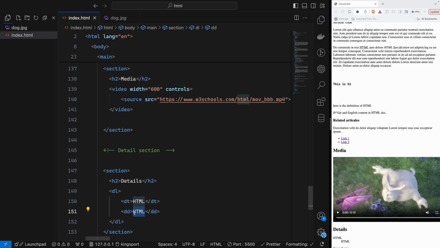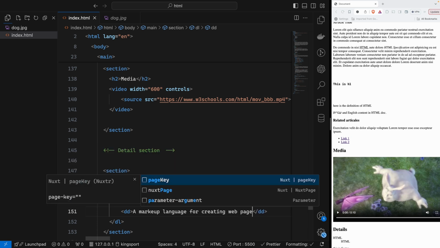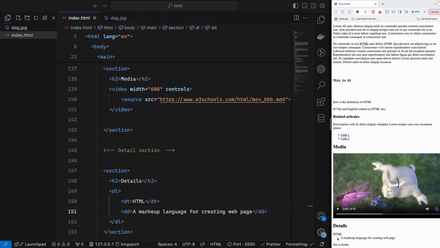So inside here I would say a markup language for creating web pages. So perfect. So as you see, HTML is a markup language. So that DD goes further than the HTML term.